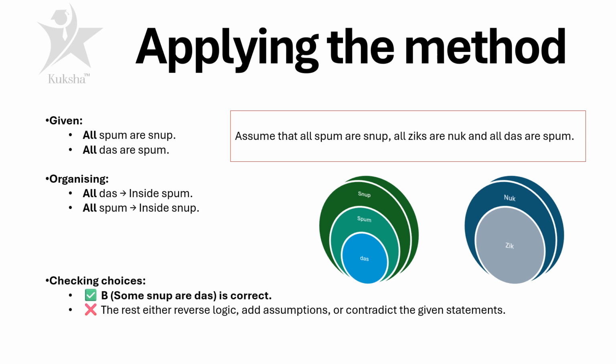So if we check the choices, option B, some snup are dash. Some snup are dash. They're in the same Venn diagram here, so it is correct. And the rest either use reverse logic, add assumptions, or contradict the given statements in the question.